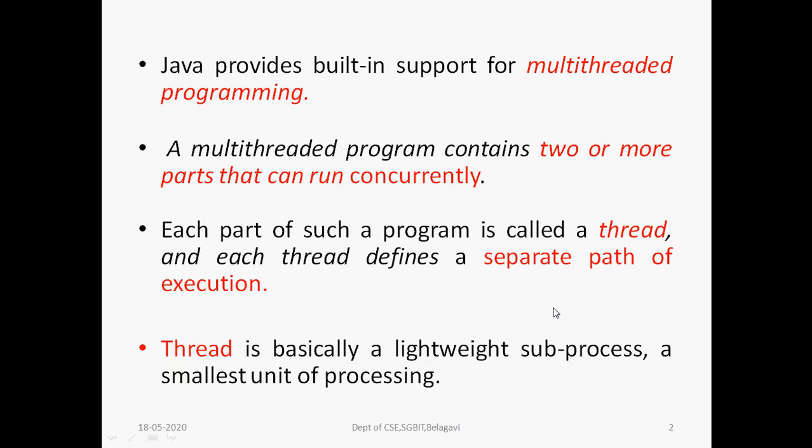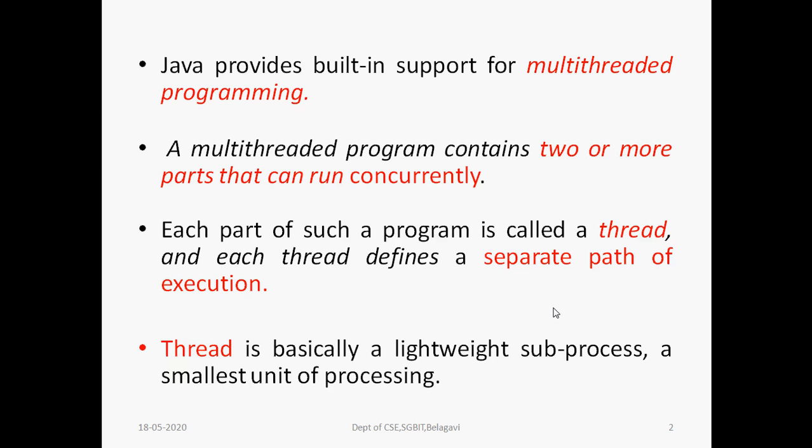What is multi-threaded programming? Java provides built-in support for multi-threaded programming. A multi-threaded program contains two or more parts that can run concurrently. Each part of such a program is called a thread, and each thread defines a separate path of execution. A thread is basically a lightweight subprocess, the smallest unit of processing.